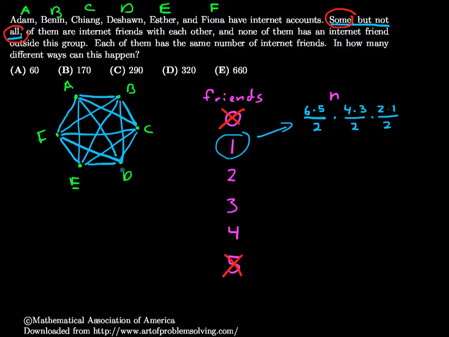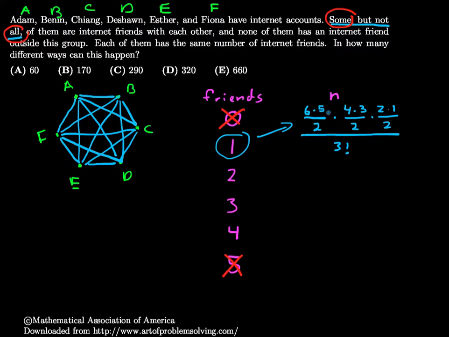Actually, once I've chosen the first 2 pairs, there's no choice left. I'm stuck with this. And there's one more problem. There's an ordering implied here, saying this is my first group, this is my second group, this is my third group. But if I switch groups, say I chose C and D first, then A and B, it's the same way that we can have friends. So I need to divide by 3 factorial, which is the number of ways that I can arrange my 3 pairs. So let's just do a little bit of computation. It's not really math.